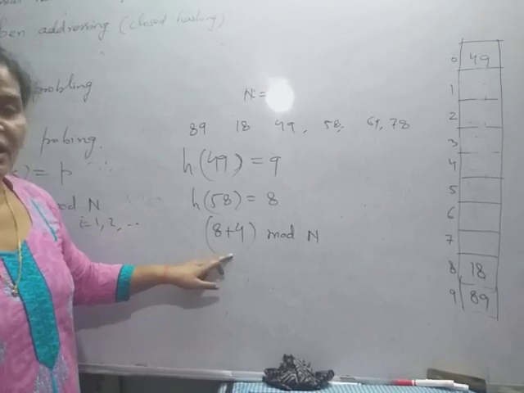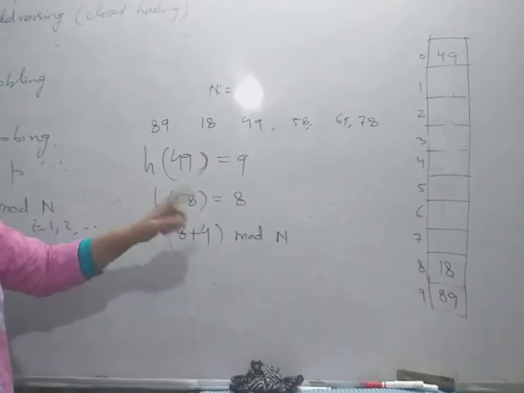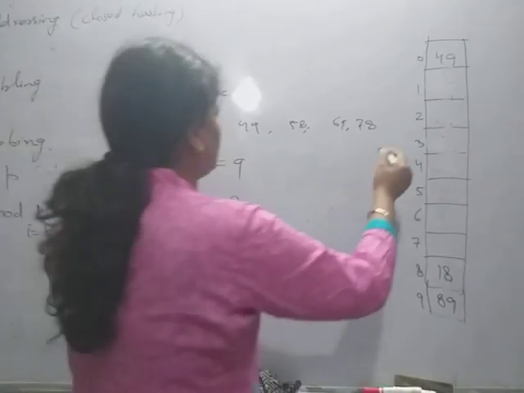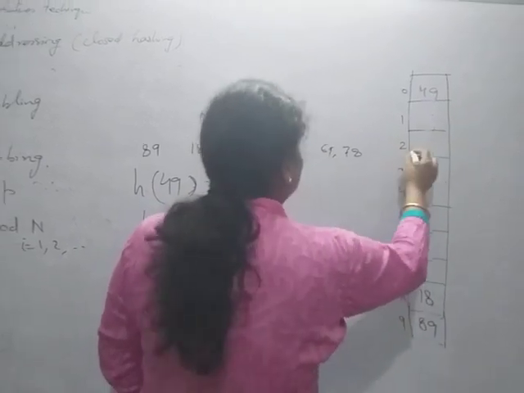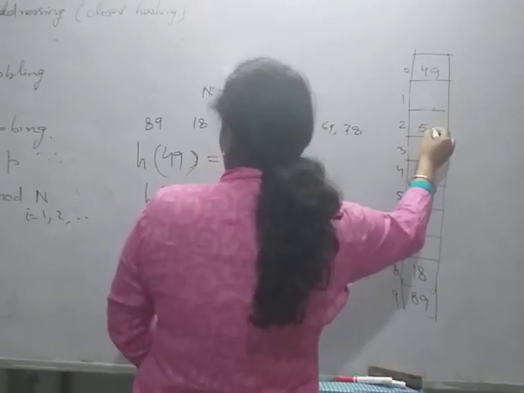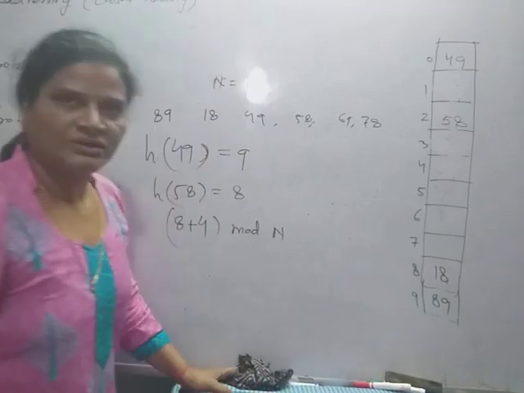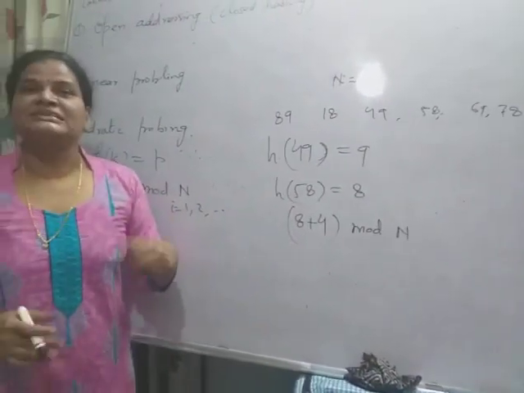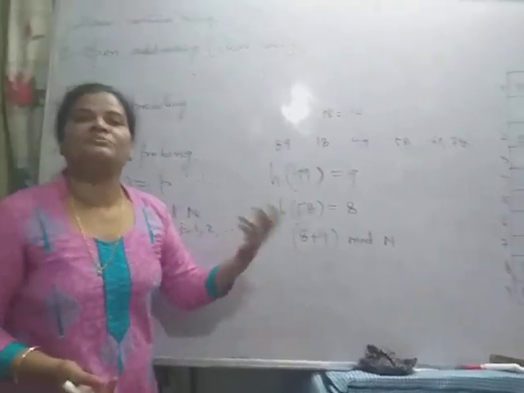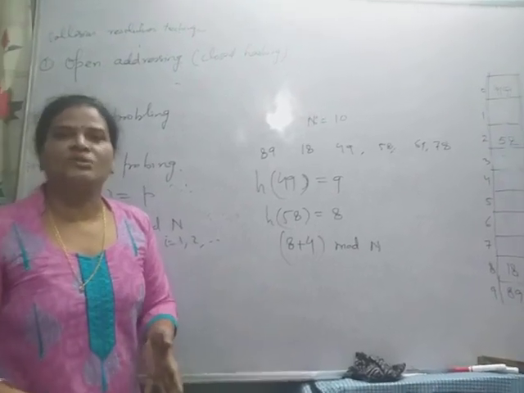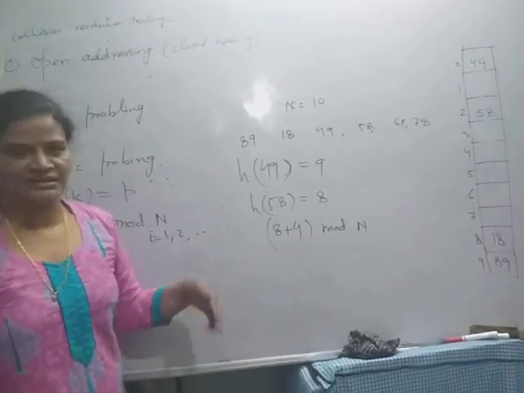So 8 plus 4 is 12, and 12 mod 10 is 2. So 58 will be stored here, and so on. But here see, some locations will not be probed at all. So this problem is called the secondary clustering problem.